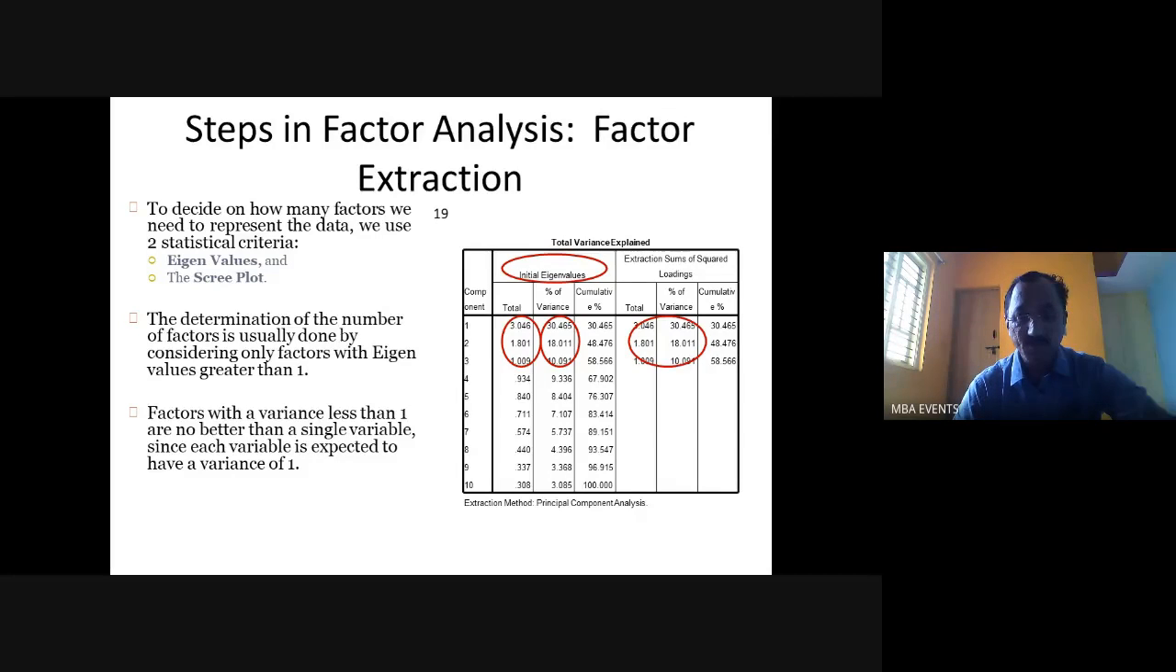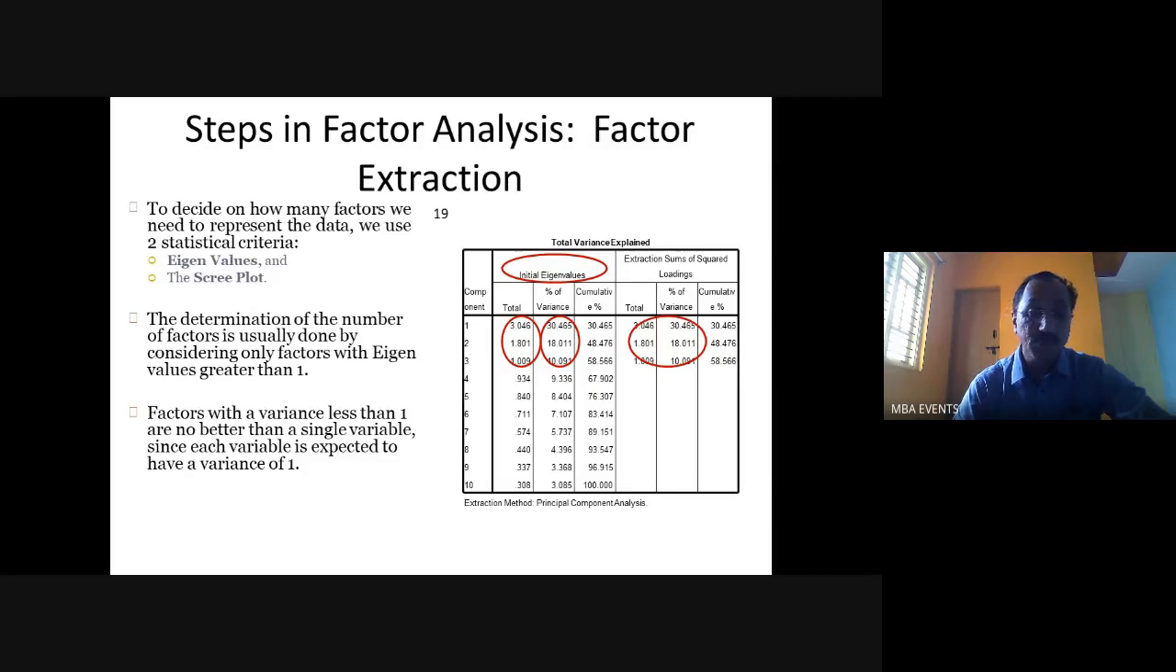by the researcher. The second factor was developed, with 18.011. That much percentage was explained by the second factor, and considering the first and second together, 48.47% of explanation was done through the study. Coming to the third factor, showing an eigenvalue of 1.009, you can see that the explanation is coming down, that is 10.091.